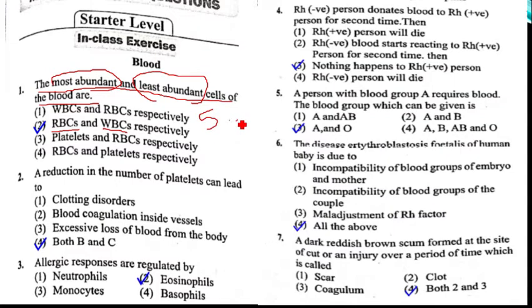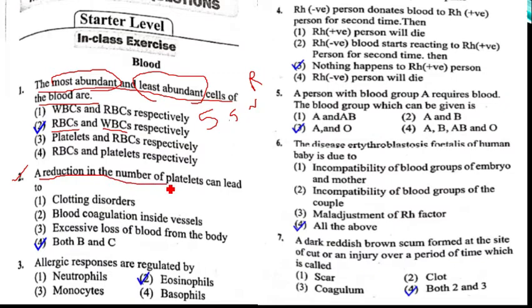5 to 5.5 million RBC are present per 1 cubic mm of blood. If you see the WBC, only 6,000 to 8,000 white blood cells are present per 1 cubic mm of blood. Hence, most abundant blood cells are RBC and least abundant blood cells are WBC. Hence, question number 1, option 2 is the correct answer. Next, question number 2.